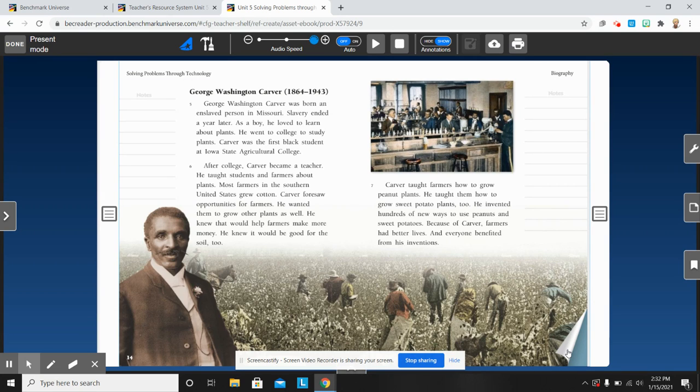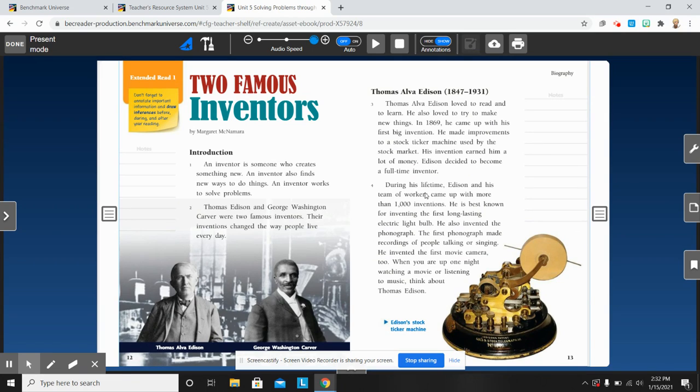When I read here about George Washington Carver, I can think about some of the problems that might have been there. It doesn't tell me in the story that there were problems. Just like on this page, it did not tell me that when Thomas Edison was inventing all of these things, that there were problems. But I used what I know, and I used the details from the story to understand that if they're making something better, there had to have been problems. Or if they're inventing something to make their life easier, there had to be problems there.